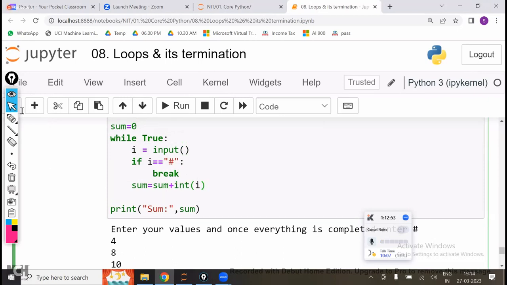So for the while loop also we are having the else part. Similarly, how we are having the else part for the for loop, the while block also is having the else part. If there is no break, automatically else will be executed. If there is a break in the while loop, the else part will not be executed. Same to same. Break, continue, else. These 3 of them are common for both the loops. One is working for each value. One is working based on the condition.